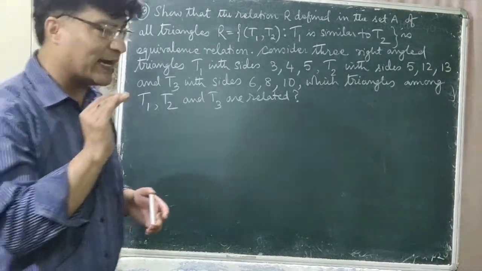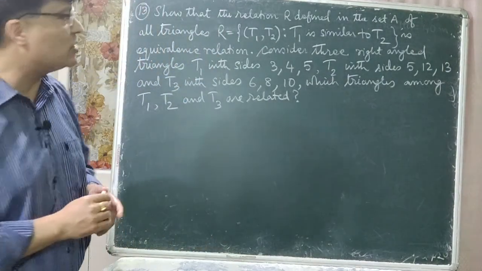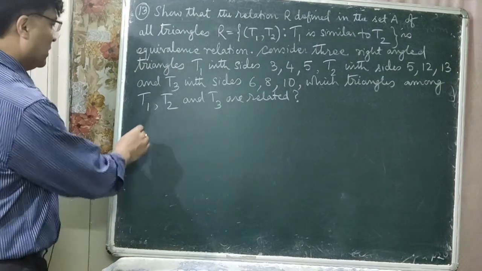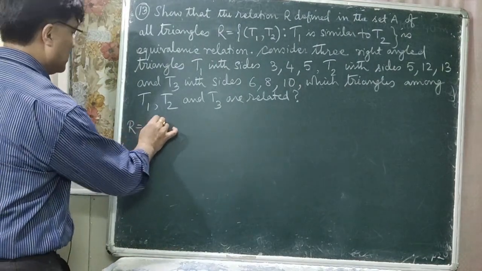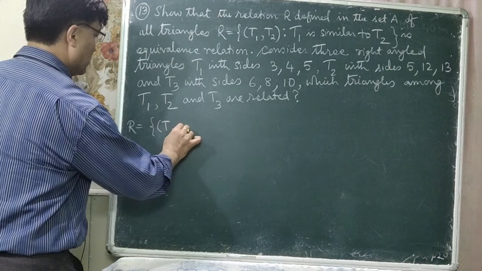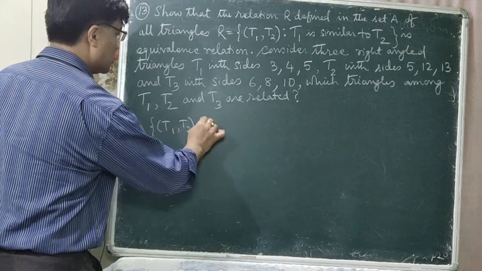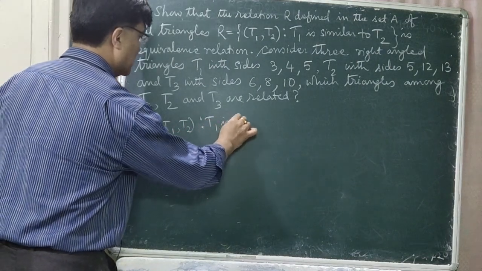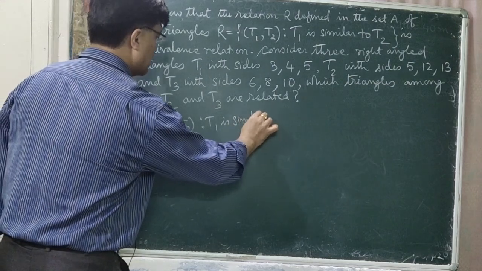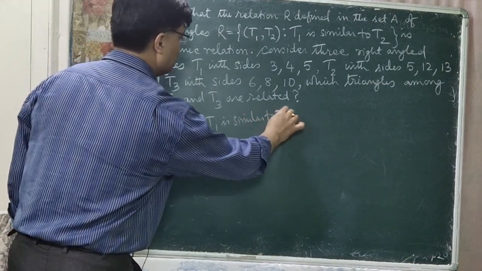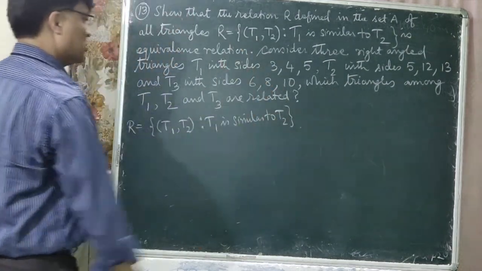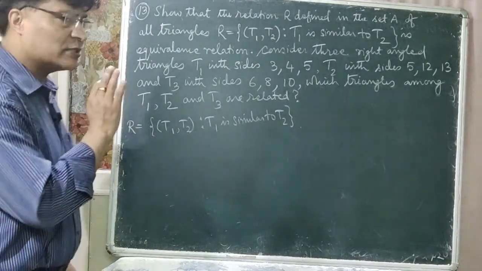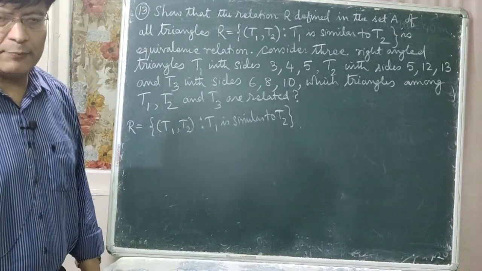Then only you can say that the relation R is an equivalence relation. Here R is (T1, T2) such that T1 is similar to T2, right?